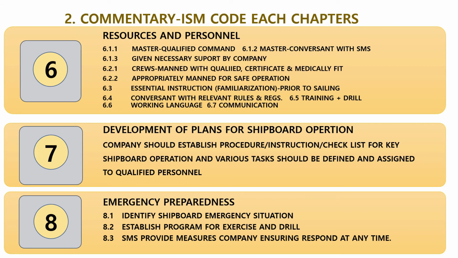Chapter 7, development of plans for shipboard operation. The company should establish procedures, instructions and checklists for key shipboard operations, and various tasks should be defined and assigned to qualified personnel. Chapter 7 also has a lot of items for PSC deficiencies. Please be careful. And keep in mind what kind of items we have to prepare for the next schedule. Normally you check chapter 6 items, chapter 7 items, like this. You can check by yourself.